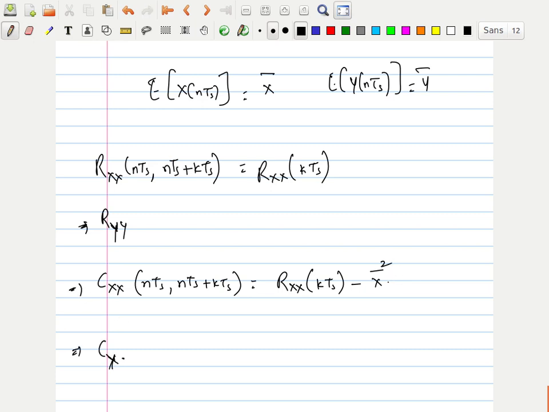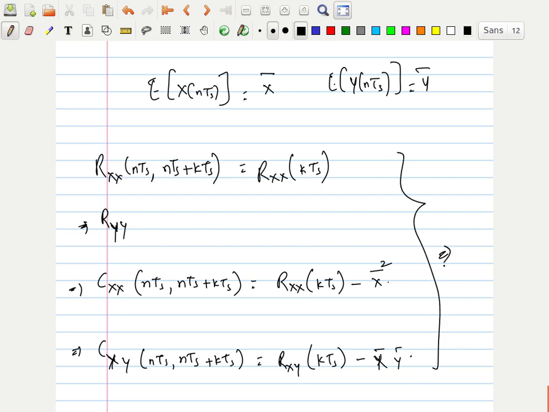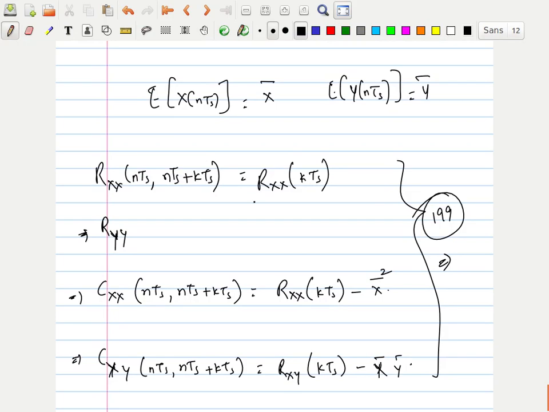Now Cxy of nTs comma nTs plus kTs, I can write as Rxy of kTs minus x bar into y bar. See, like this there are formulas. Please see page number 199 in People's textbook, okay? So we will solve some problems.